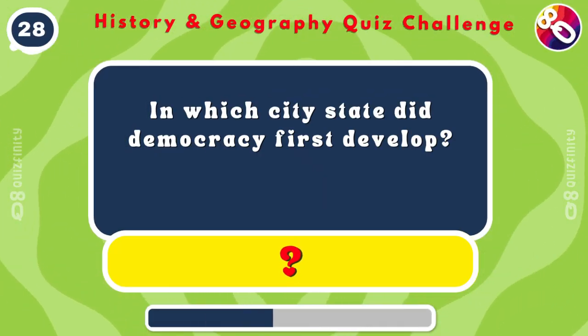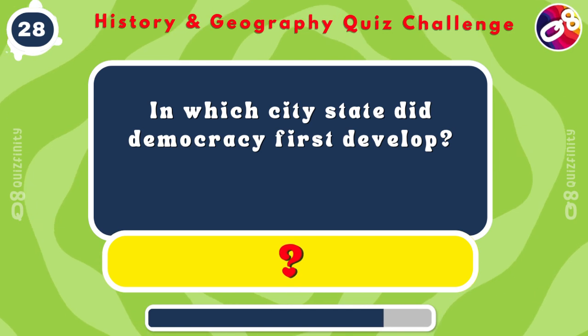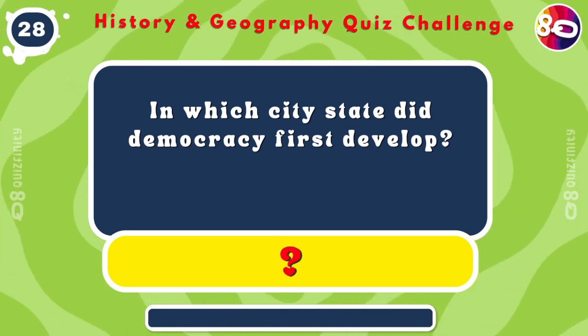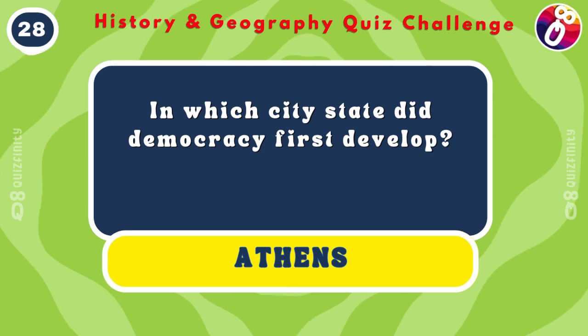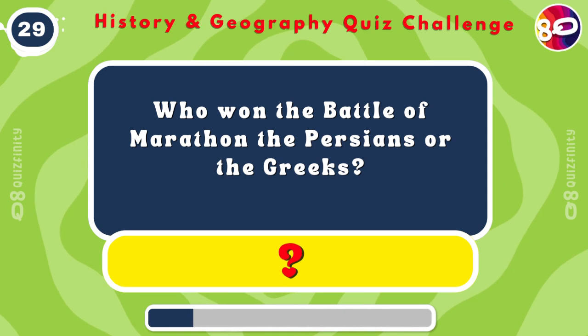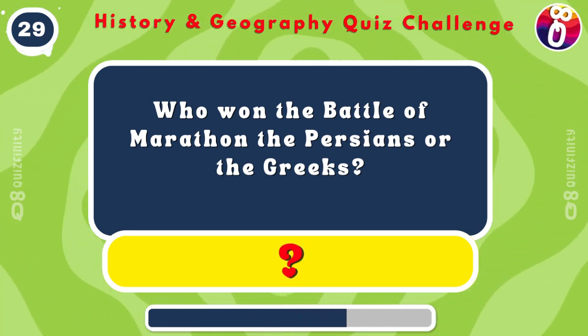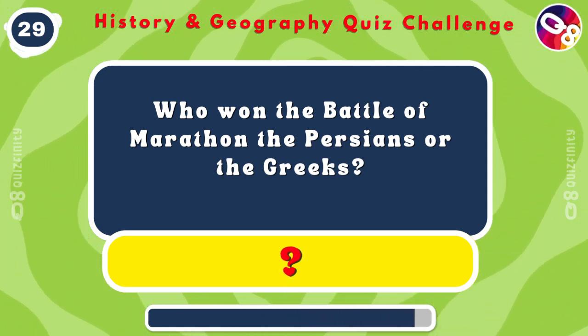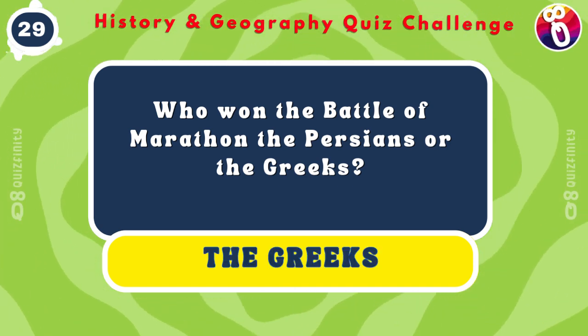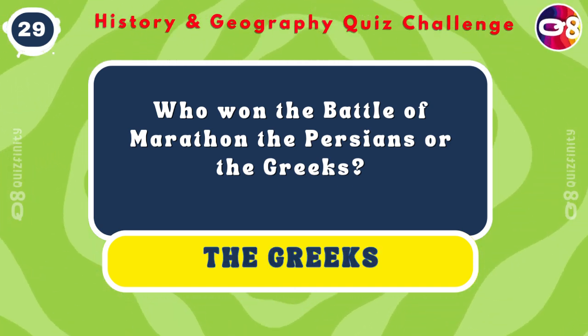In which city-state did democracy first develop? Athens. Who won the Battle of Marathon, the Persians or the Greeks? The Greeks.